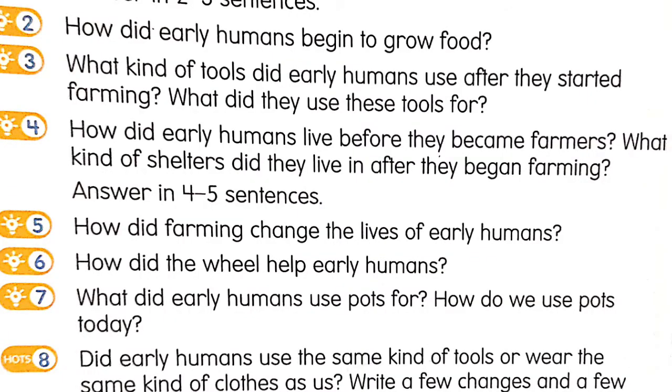Question number 6 is, how did the wheel help early humans? Question number 7 is, what did early humans use pots for? How do we use pots today? So you will do these questions in your homework.